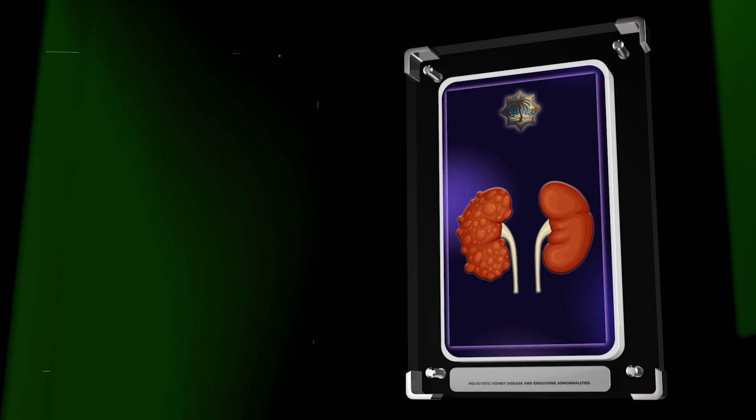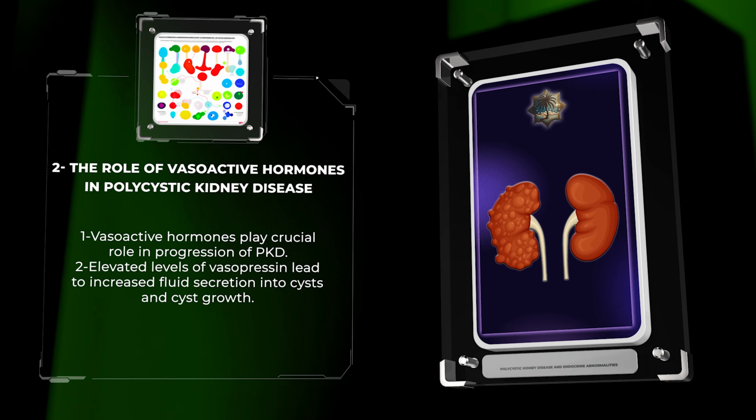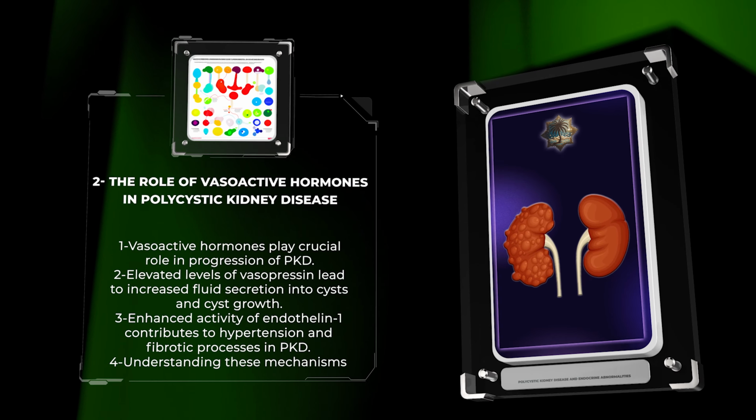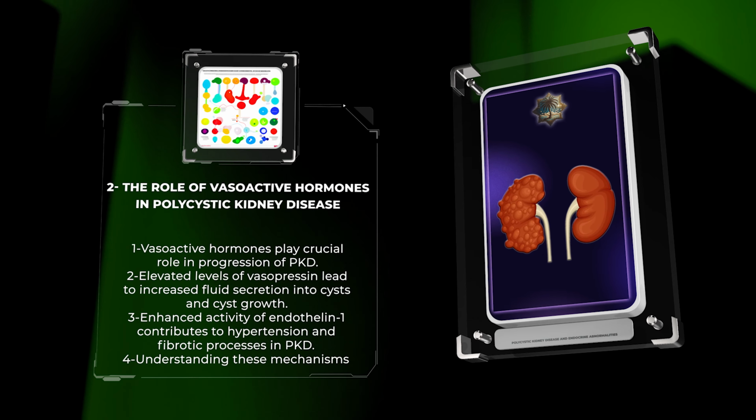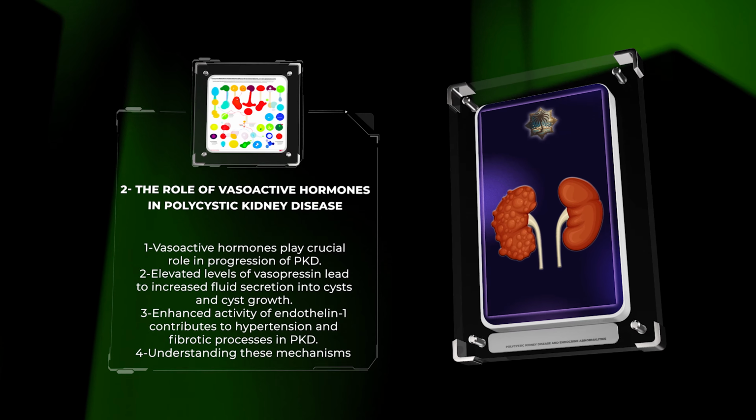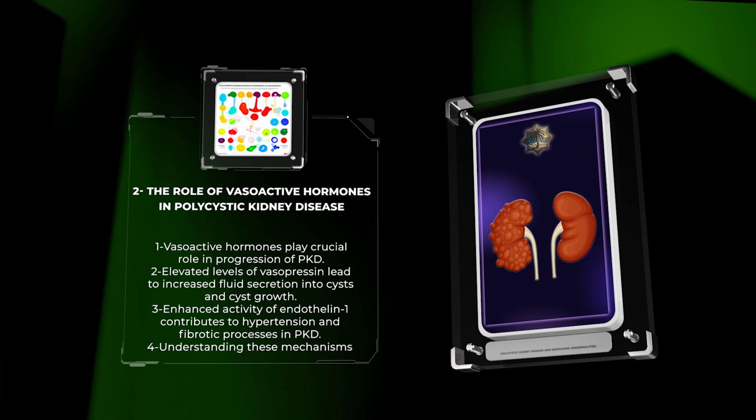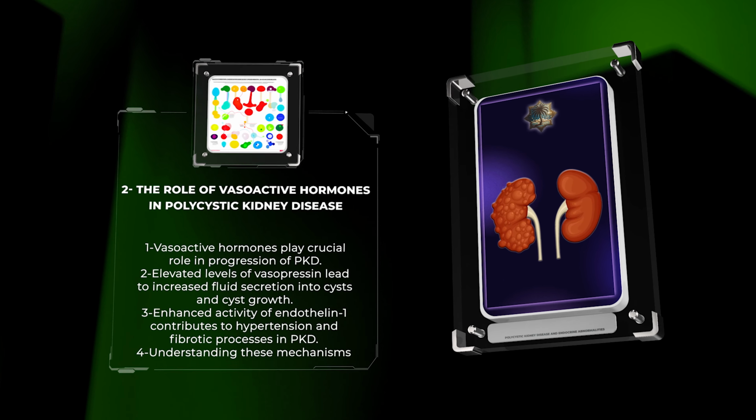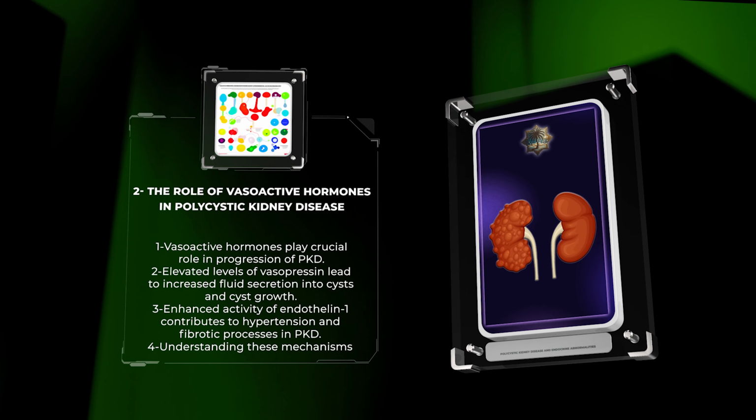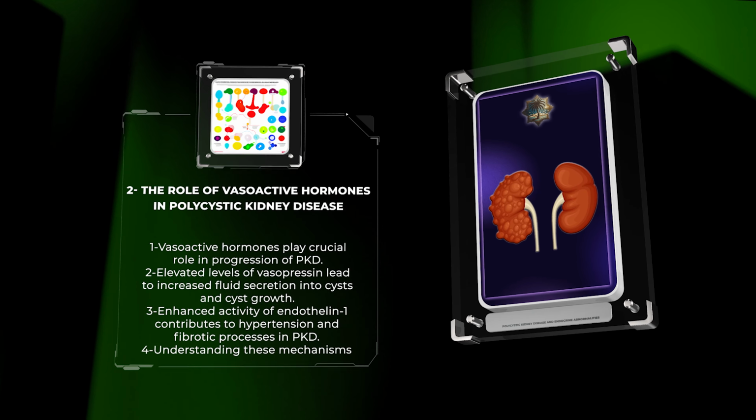Vasoactive hormones, including vasopressin and endothelin-1, play a crucial role in the progression of PKD. The elevated levels of vasopressin, due to the decreased responsiveness of the cystic epithelium to its inhibitory effects, lead to increased fluid secretion into the cysts, exacerbating cyst growth and enlargement. Similarly, enhanced activity of endothelin-1, a potent vasoconstrictor, contributes to the development of hypertension and promotes fibrotic processes within the cystic kidneys. Understanding these mechanisms is vital for the development of targeted therapies aimed at modulating vasoactive hormone signaling in PKD.